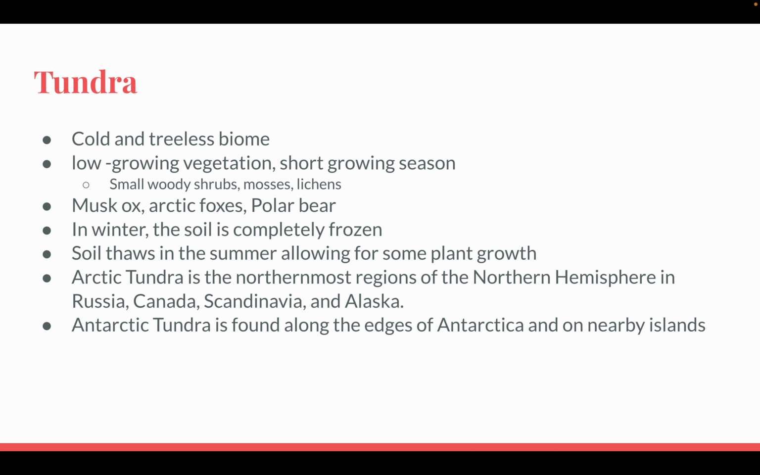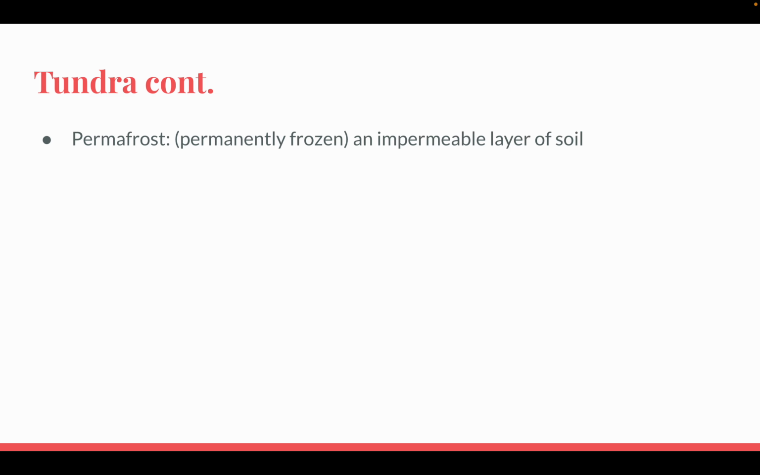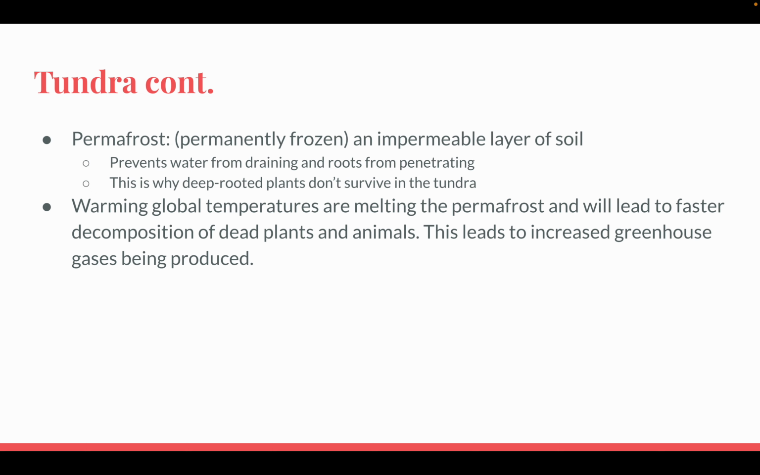There's also the Antarctic tundra, which is found along the edge of Antarctica and on nearby islands. The alpine tundra is found at lower latitudes on high mountains where high winds and low temperatures keep trees from growing. Permafrost. This is the key feature of the tundra. Permanently frozen. An impermeable layer of soil prevents water from draining and roots from penetrating. This is why deep-rooted plants don't survive in the tundra.